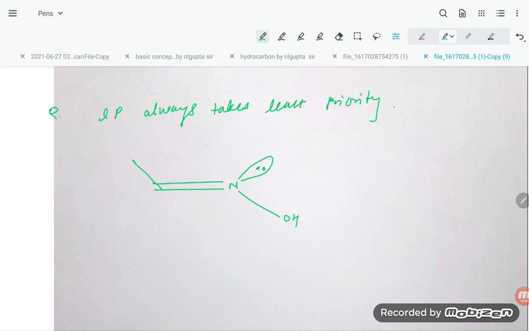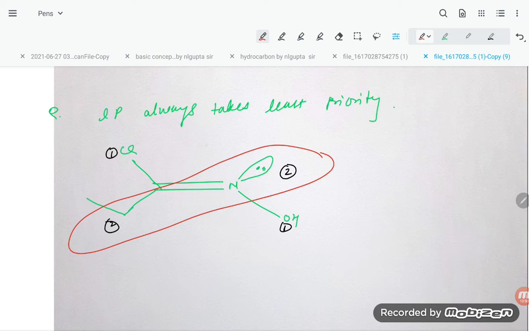Okay, here Cl is there. Now out of this the lone pair will be least priority, that is 1, 2. Now this will take 1 and this is 2. So you see, the priority groups are on the opposite side. So this is Entgegen, E isomer.